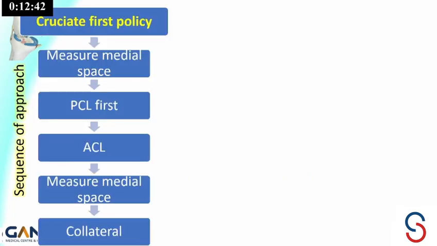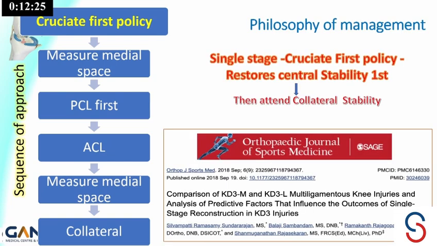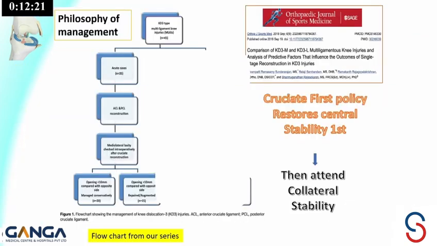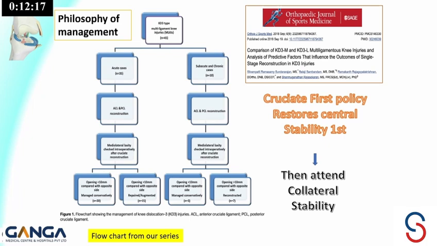So in our institute, we follow the cruciate first policy. First see how much medial space opens up after pushing away, then the PCL, then the ACL, then again check the medial space, measure it, and then we do the collateral. We published our results of 45 cases in 2018 in OJSM, and this is a flow chart from our study.